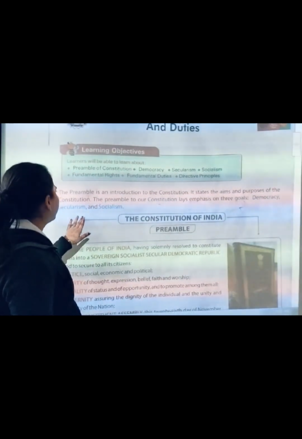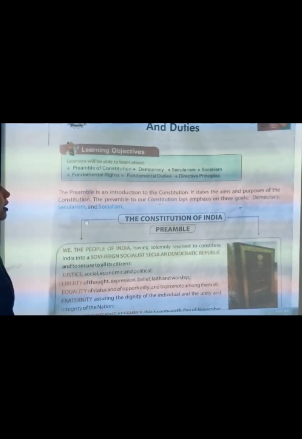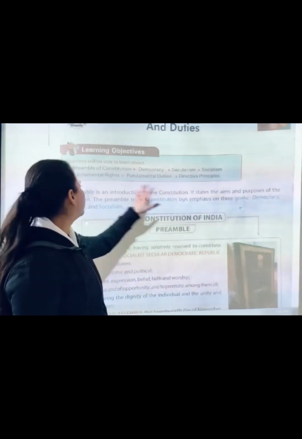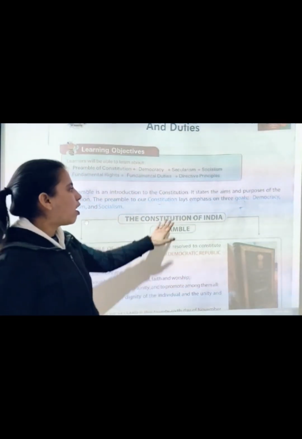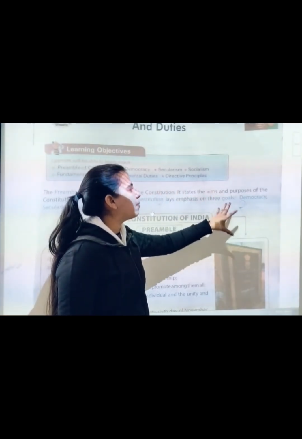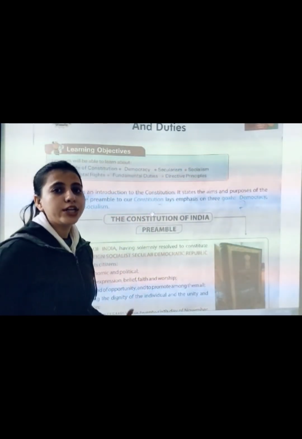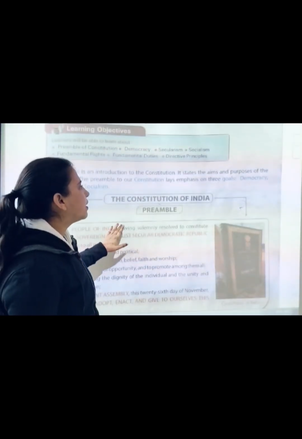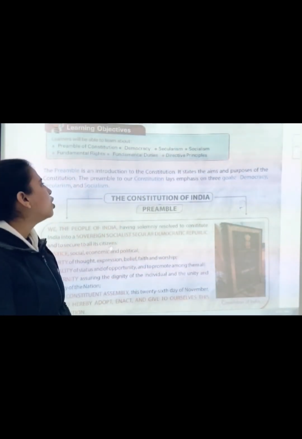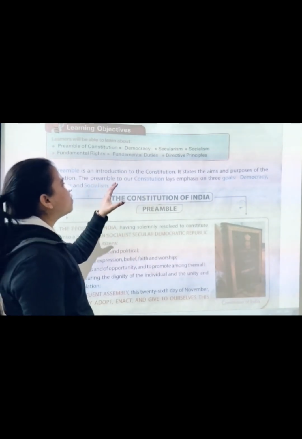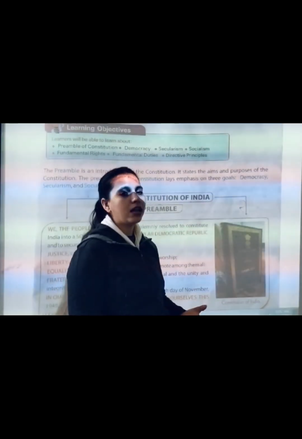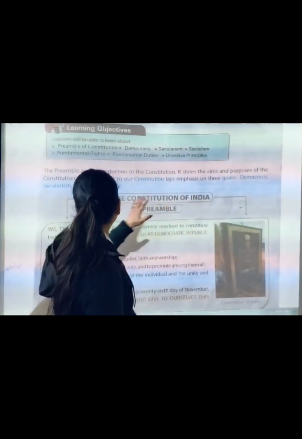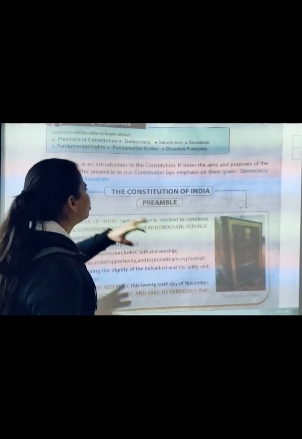According to your book, the preamble is an introduction to the constitution. The introduction of the constitution is called the preamble, and it states the aims and purposes of the constitution. The preamble to our constitution lays emphasis on 3 goals, that is democracy, secularism and socialism.